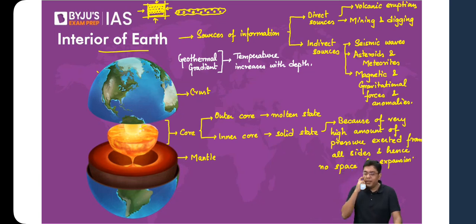Okay, so that is why the inner core continues to remain in the solid state.